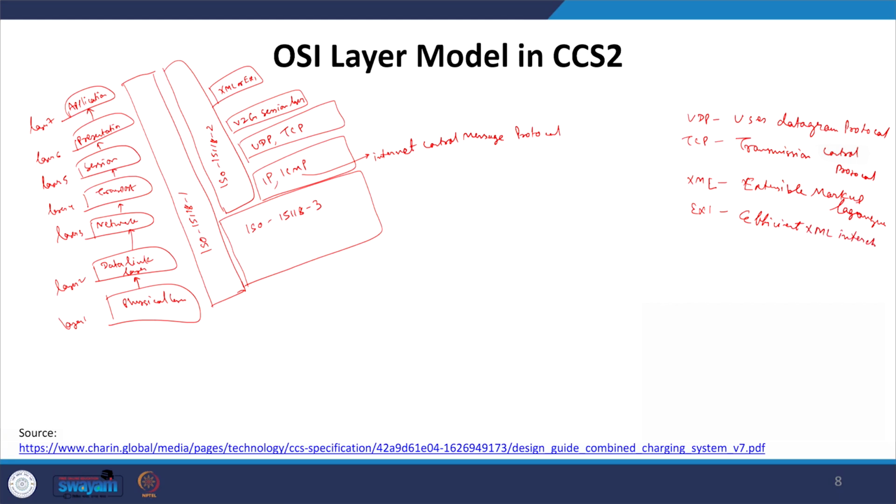This is the way by which the data is represented in the presentation layer following this protocol.